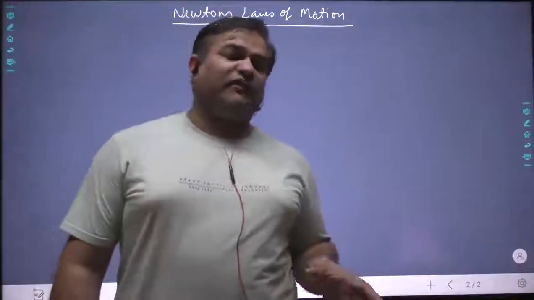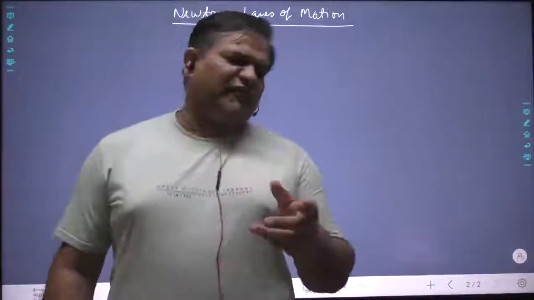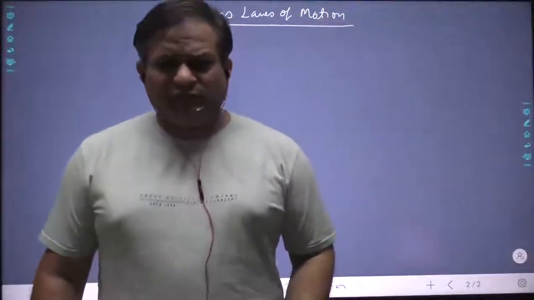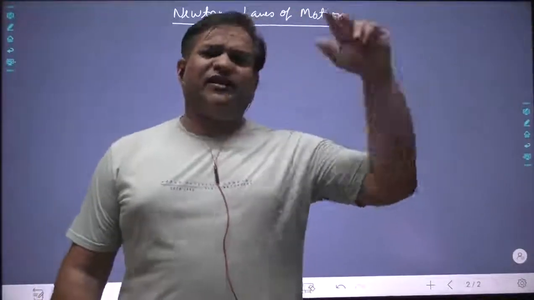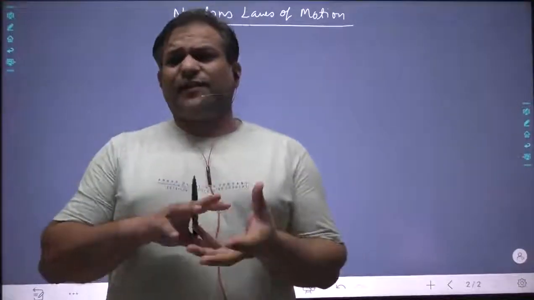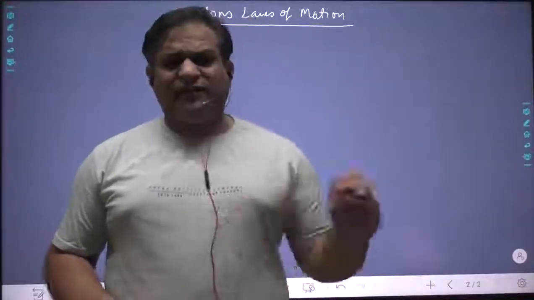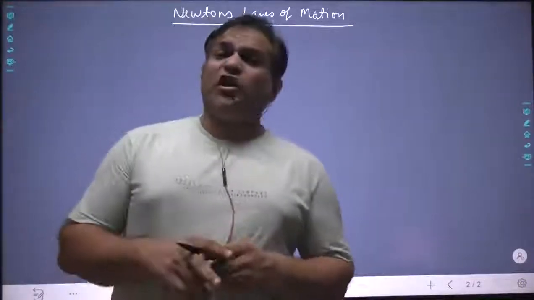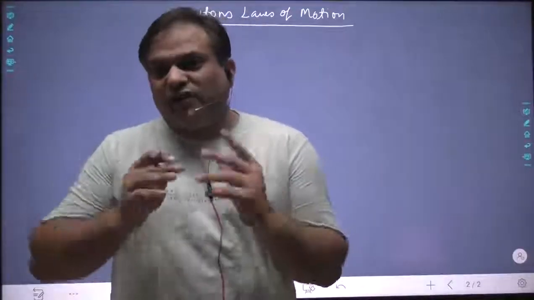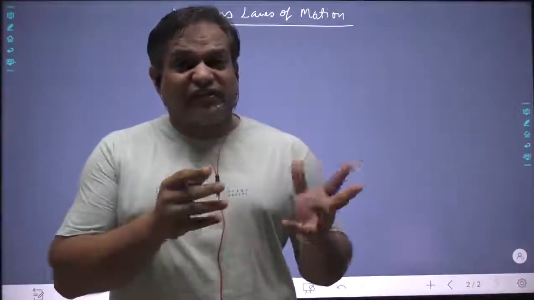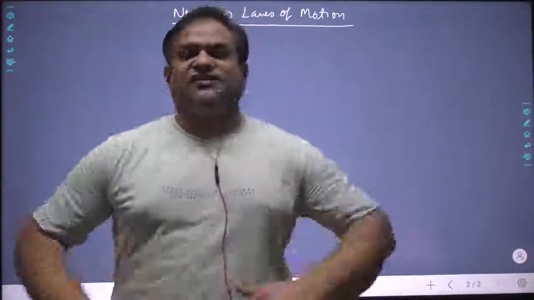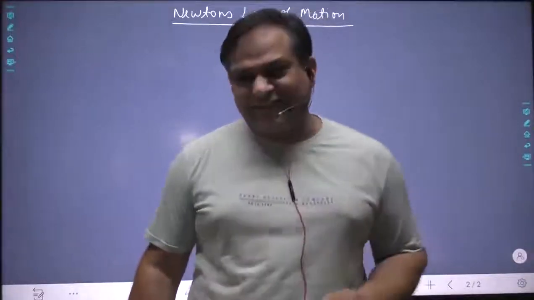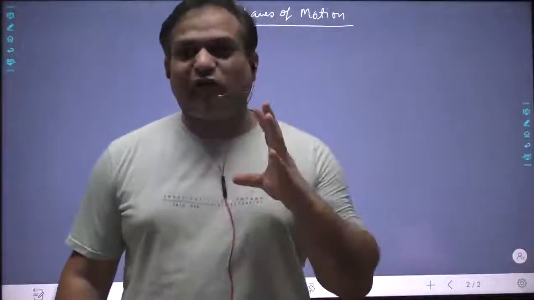Before this we were playing with the parameters of motion. We were given some velocity, and we used to find what the velocity will be at that instant, or what distance is covered when velocity becomes this. Till now we were only discussing displacement, time, velocity, acceleration. We were not thinking about how the motion started, or, if the acceleration is changing, why it is changing. Now we are going to discuss that: not the kinematics but the dynamics part, the cause of motion.